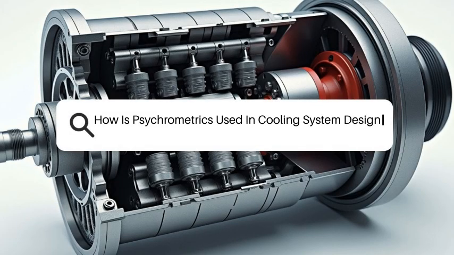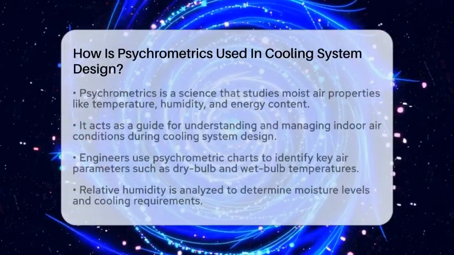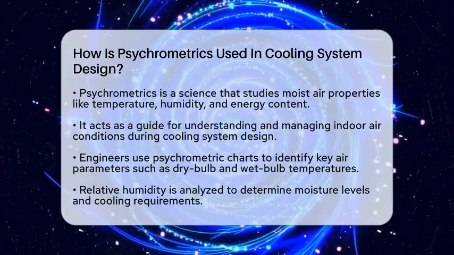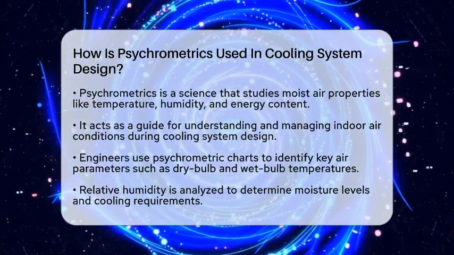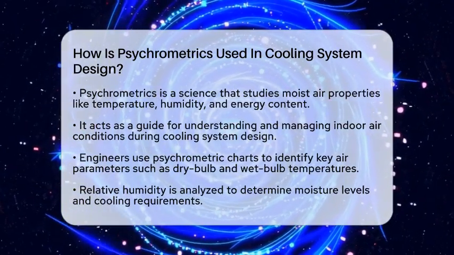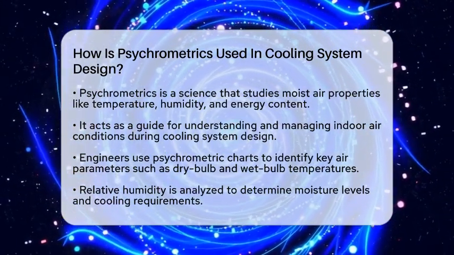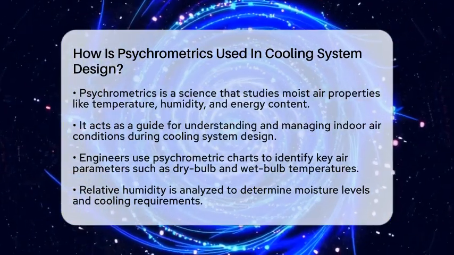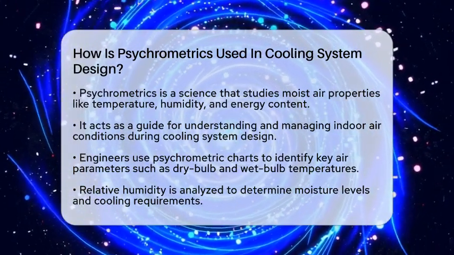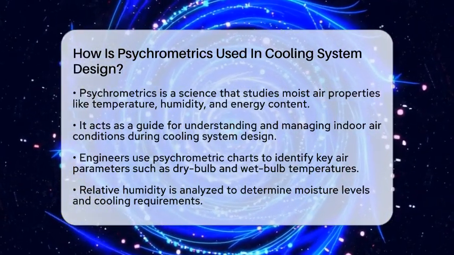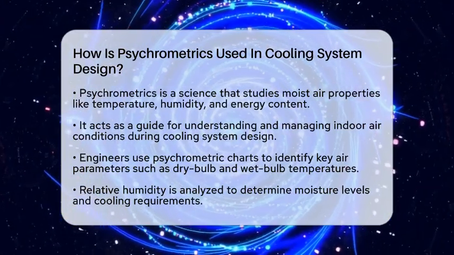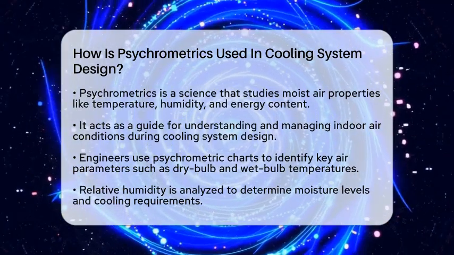How is psychrometrics used in cooling system design? Imagine trying to keep a building comfortable without knowing how hot, humid, or dry the air is. That's where psychrometrics comes into play, acting like a map for understanding moist air. It's a science that looks at the properties of air with moisture in it, like temperature, humidity, and energy content. Engineers use this map to design cooling systems that work efficiently and keep indoor air just right.